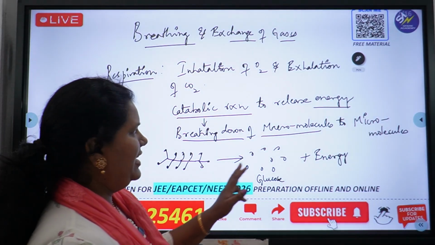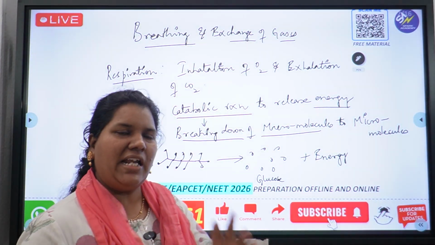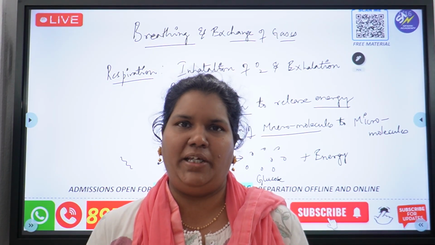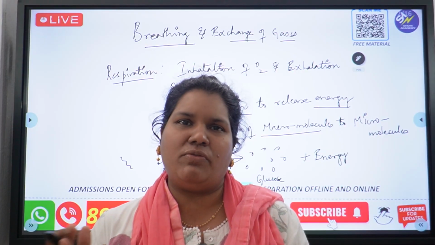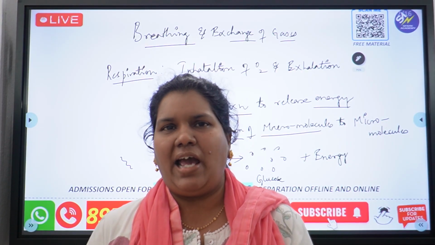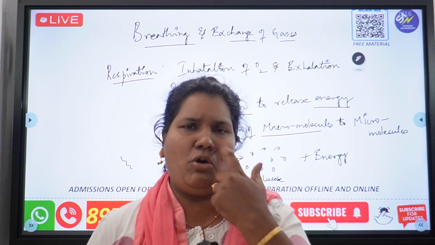Now here, where do we see oxygen? Oxygen plays a role here. Oxygen helps in breaking down macromolecules that we are consuming, and it helps in breaking down of these molecules into simple absorbable molecules and also releasing energy. So that is why we respire. Not only that,